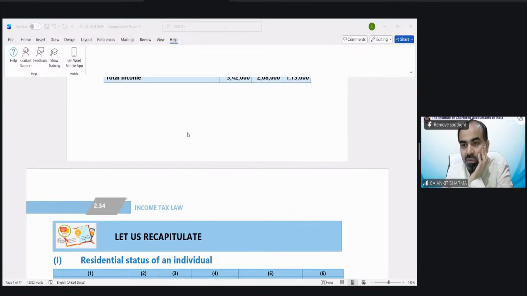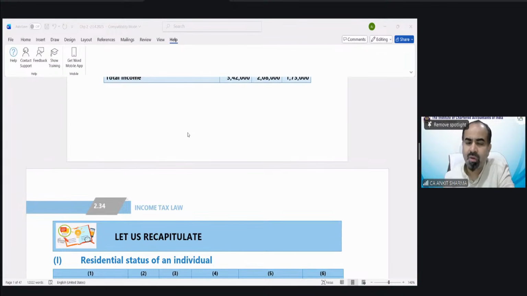Okay, Shamli, Sharma, no queries. Well done. Mustafa, I believe there should not be any taxable. Mustafa is asking something. Meenu,